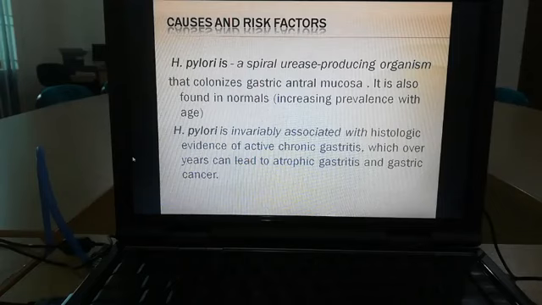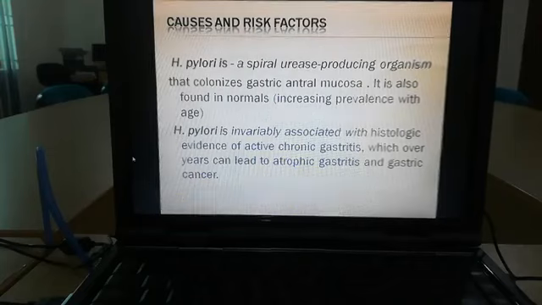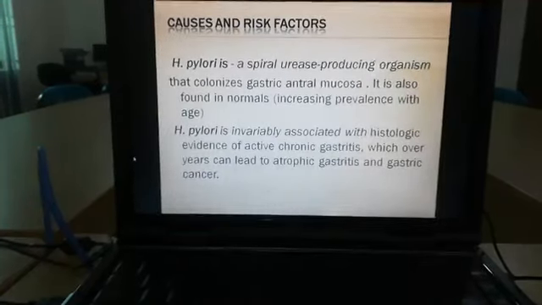So, the most important cause of peptic ulcer disease is H. pylori, that is Helicobacter pylori. What is Helicobacter pylori? Helicobacter pylori is a gram-negative organism, that is motile, and it is spiral. It is a urease-producing organism, and it mostly colonizes in the gastric mucosa, mostly the antral mucosa.